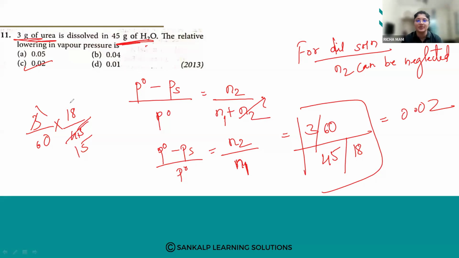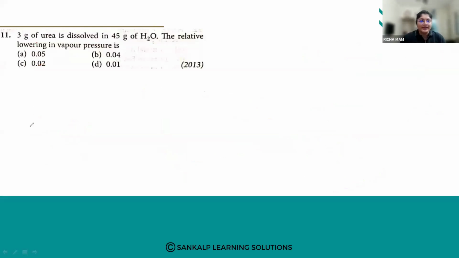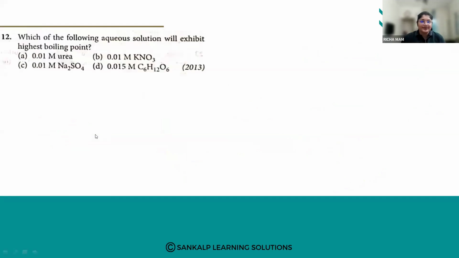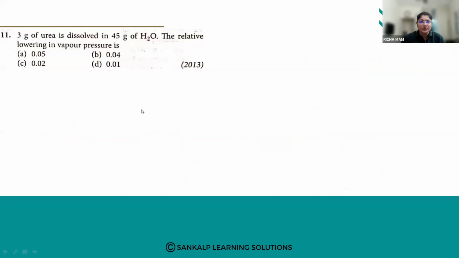Yes, option number C is the answer. Surya, 0.002, no, 0.02 only.